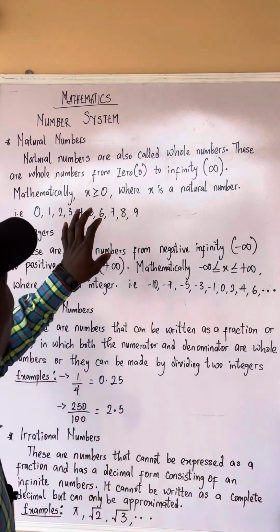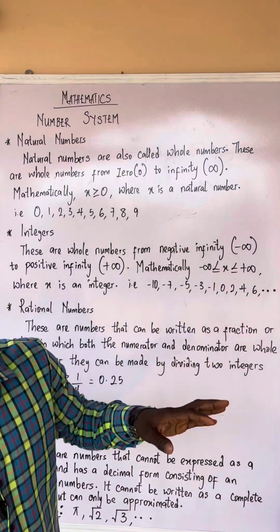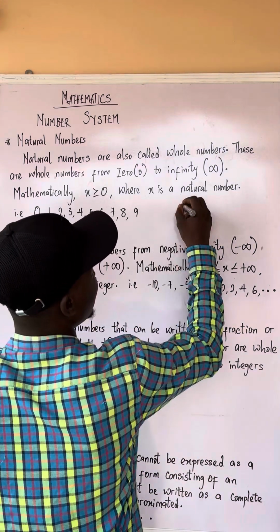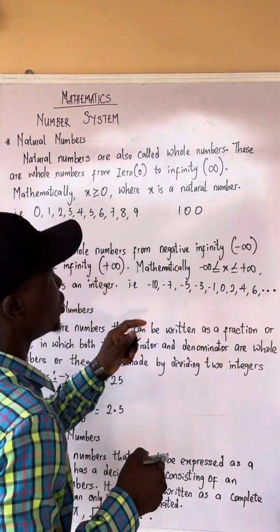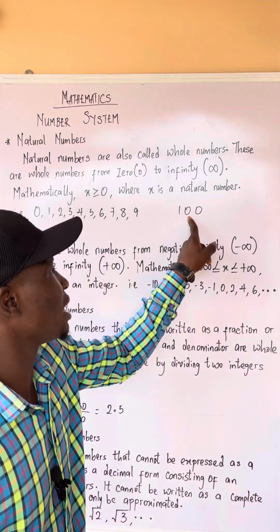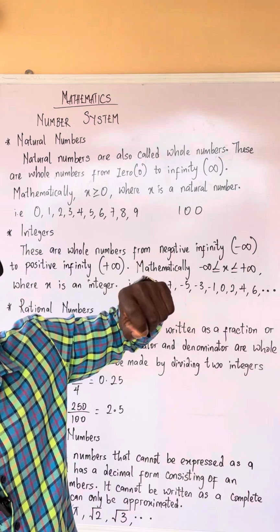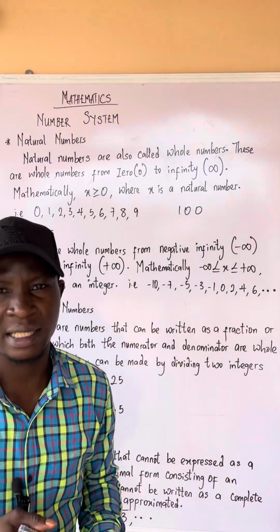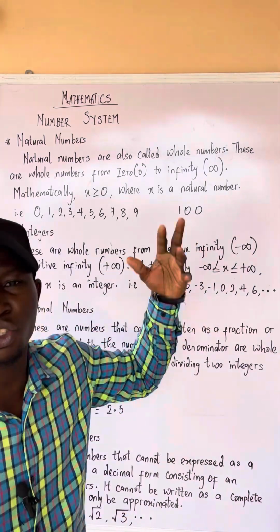But the place where they belong matters. If I say these three numbers are natural numbers, this is 1, this is 0, this is 0, but where you place those numbers determines the value. So this is called 100.